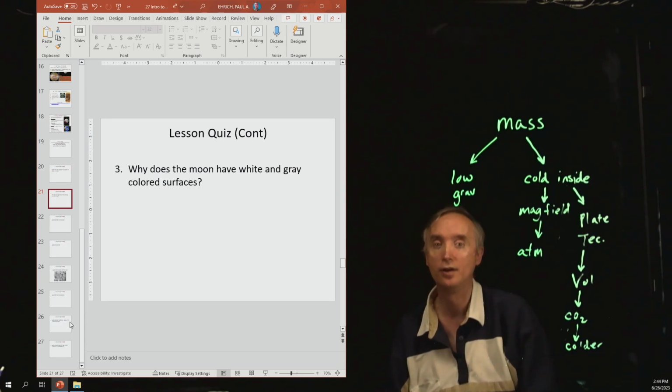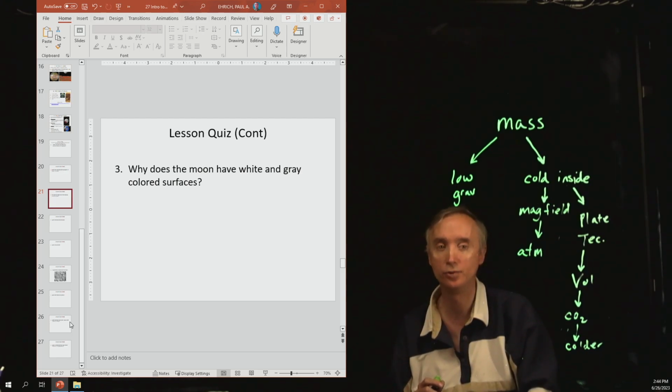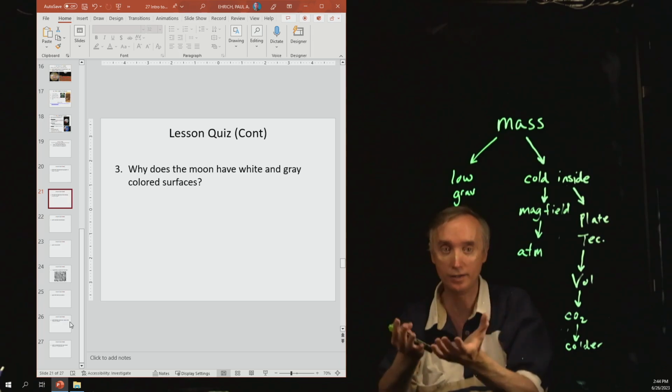Question number 3. Why does the moon have white and gray colored surfaces? So the white part of the moon is going to be the lunar highlands, and then the gray part is going to be the maria. So the white part, the lunar highlands, is the original crust of the moon. So originally it was white.